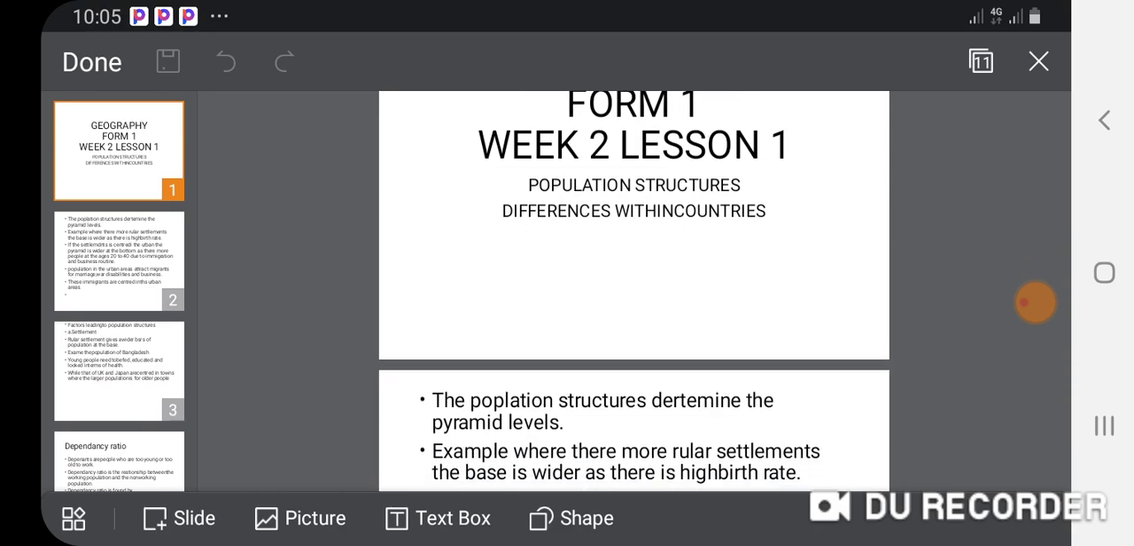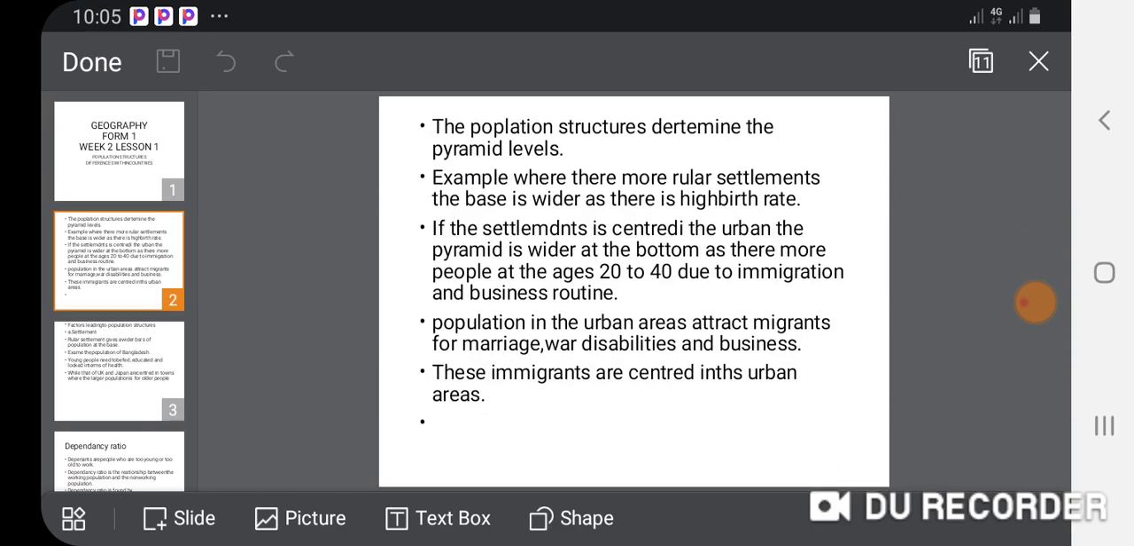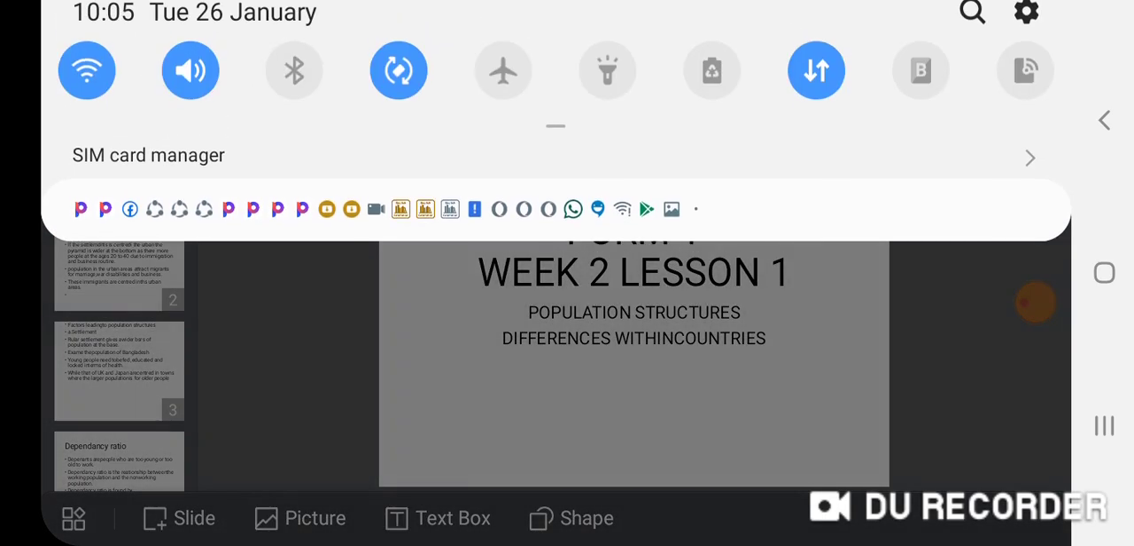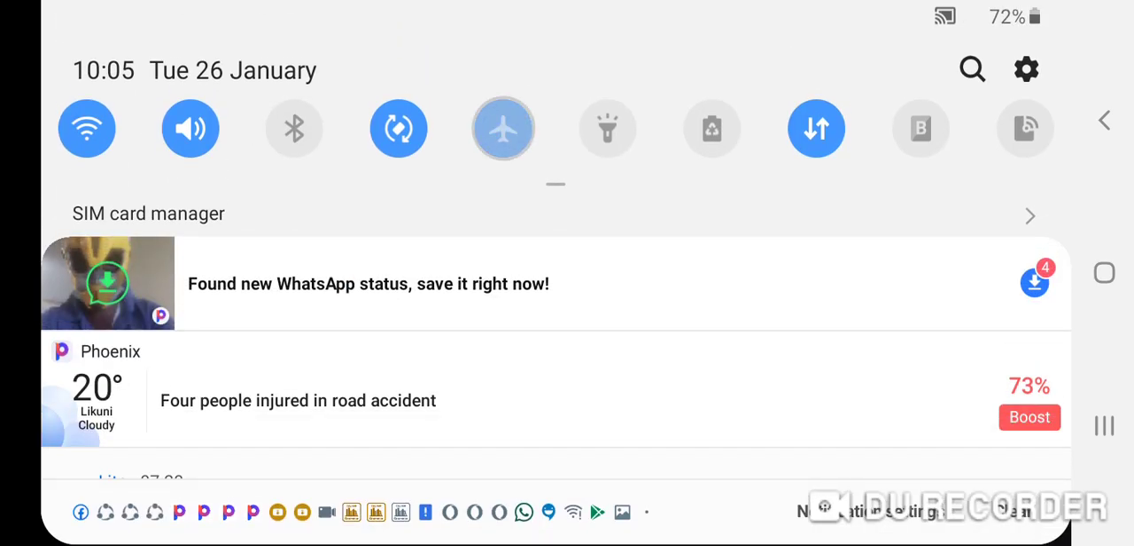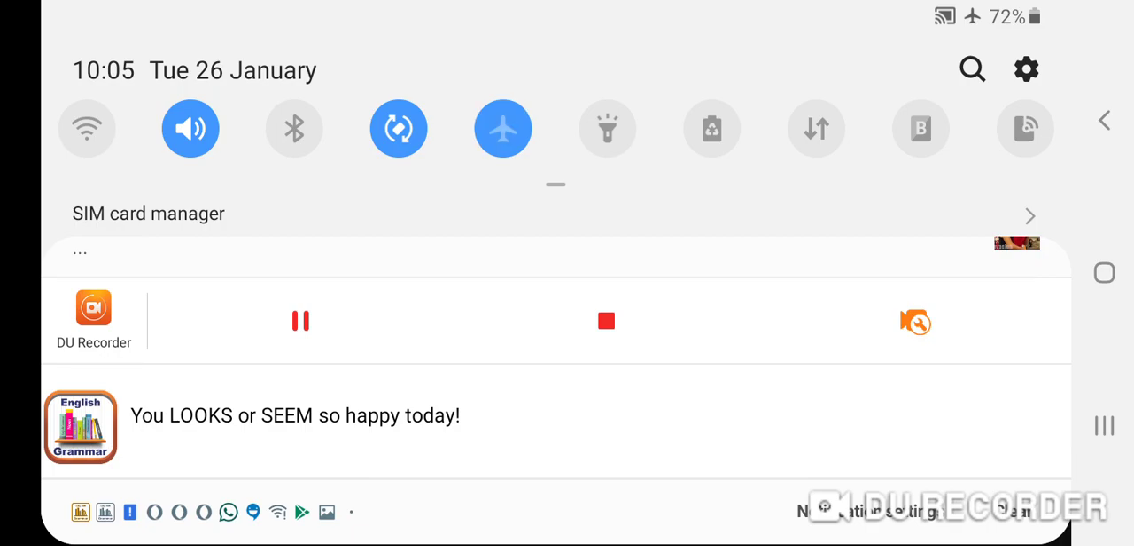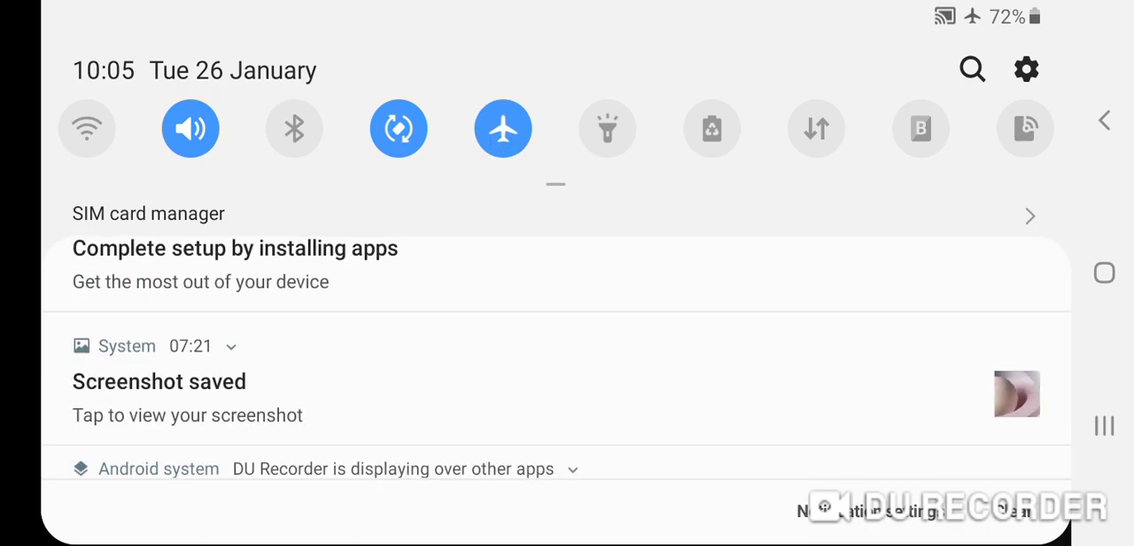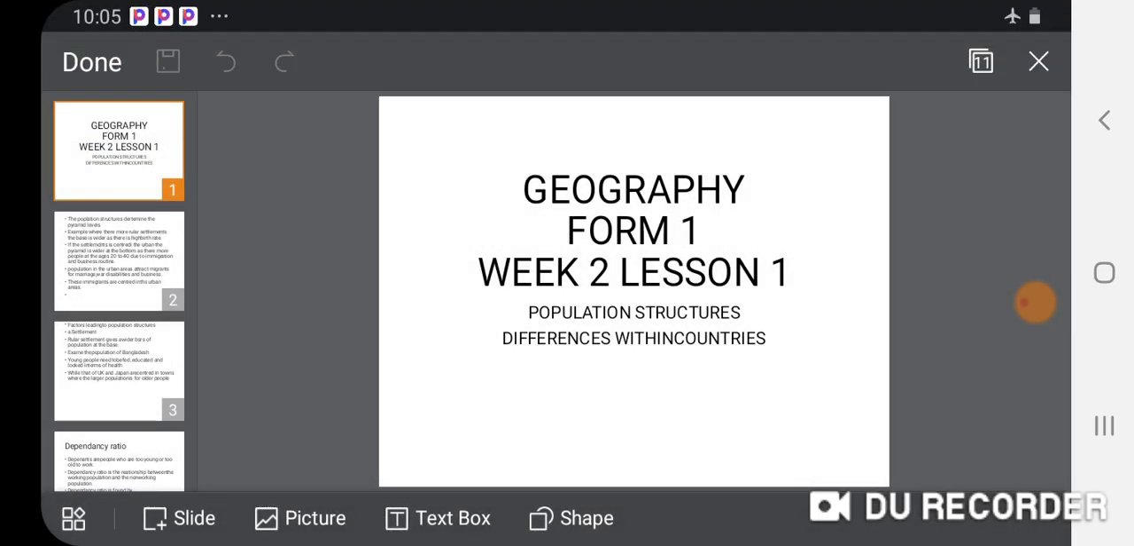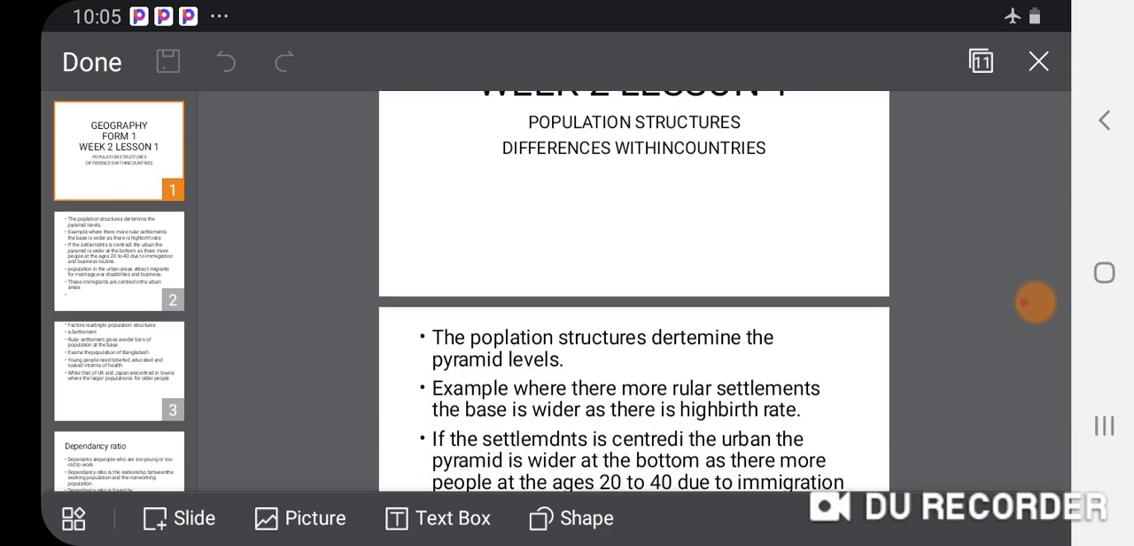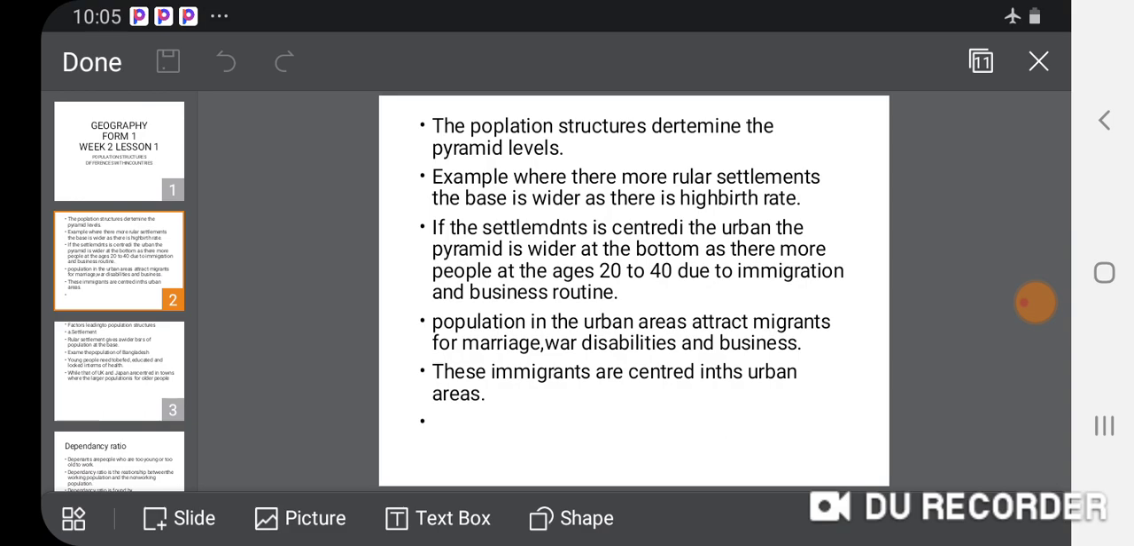Today we are proceeding with the population structures, but we are looking into the differences within the countries. What are the differences we are trying to look into? The population structures determine the pyramid level. You can believe me, the level of the people in a country determines the level of the pyramid.